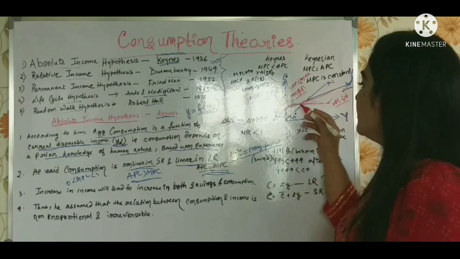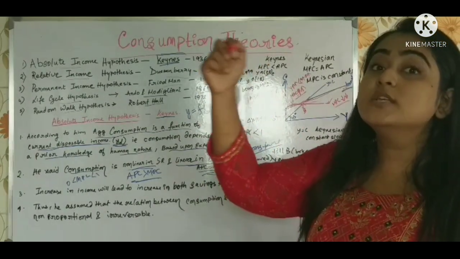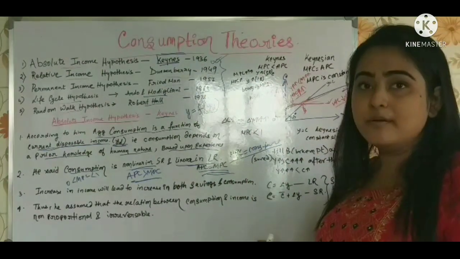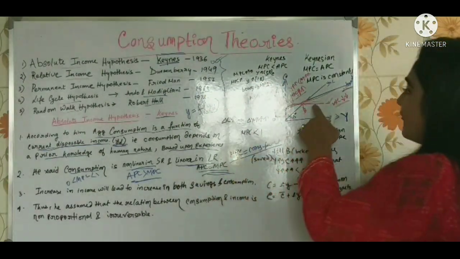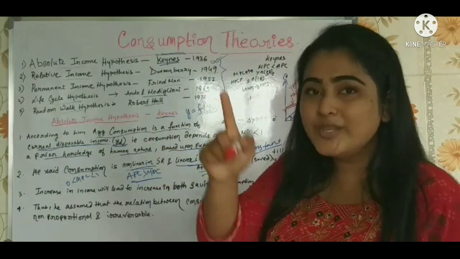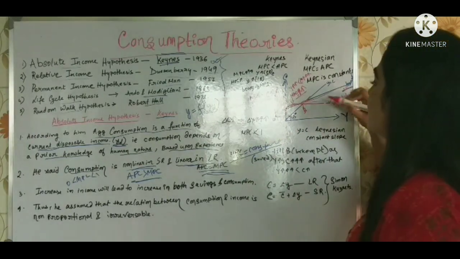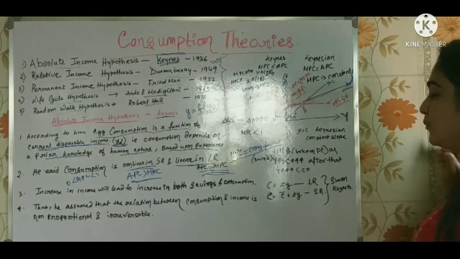That is what is happening. When the MPC is increasing, what does it mean? The increase in consumption is more than the increase in income. But later, after the break-even point, what happens? The increase in income is more than the increase in consumption. Understanding? And that's why the slope is falling, which is happening after the break-even point.